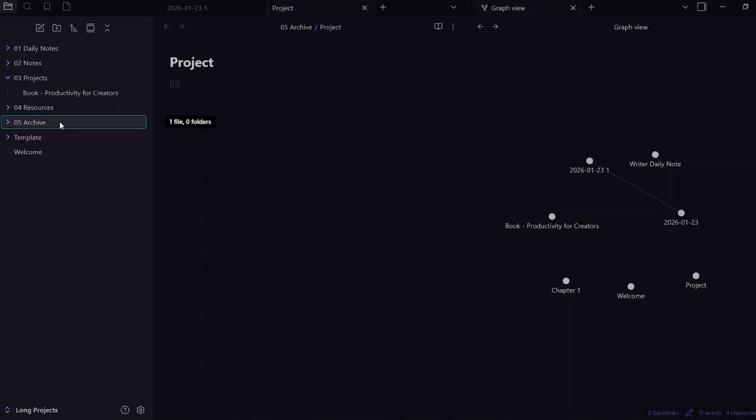In the archive folder, you're going to have your finished projects. You're going to have any outdated systems, and you're also going to have any old experiments. So maybe things that didn't work out or projects that you experimented with, those are also going to go into the archive folder. Archiving reduces noise without deleting history, so it keeps your active space focused. A system that scales knows how to let go.